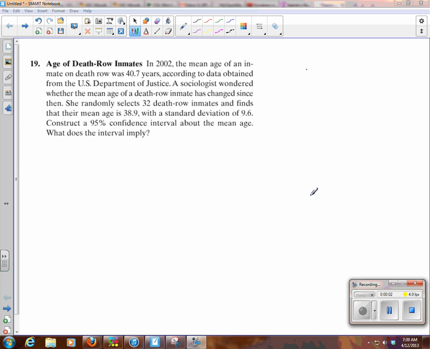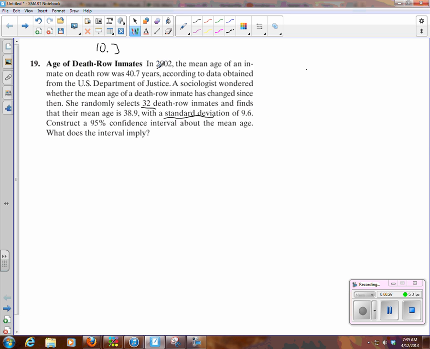So here's an example from the textbook from section 4.3, or I mean, sorry, 10.3. Okay, and this is dealing with sample means. I also know because they aren't telling me the population standard deviation, I just know the standard deviation for the sample of 32 death row inmates. Okay, so let's see, what are they telling us?